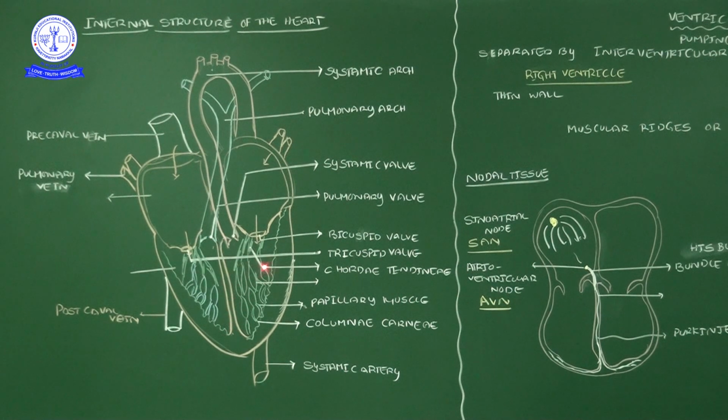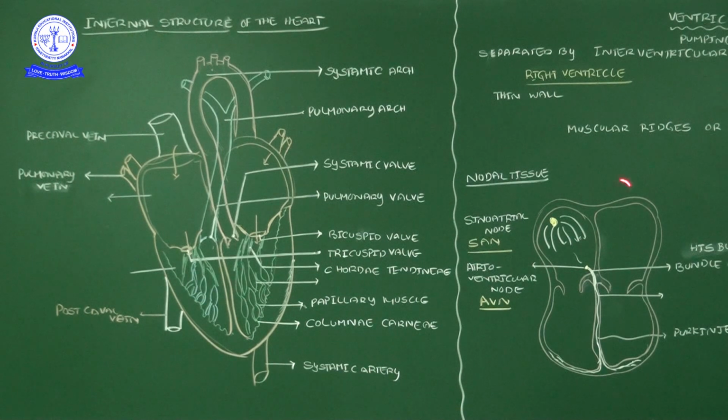Simultaneously on this side is the systemic arch. That systemic arch begins from the left ventricle. From the left ventricle onwards, at the beginning of the systemic arch, the systemic valve is there. These 2 valves are present at the places of the blood vessels, systemic and pulmonary, and 2 valves are present between the atria and ventricles. 2 valves are present at the places of the veins, where the veins open into the right atrium. This is the first thing, regarding valves.